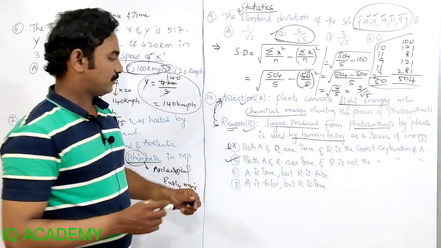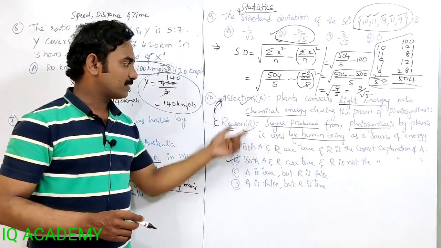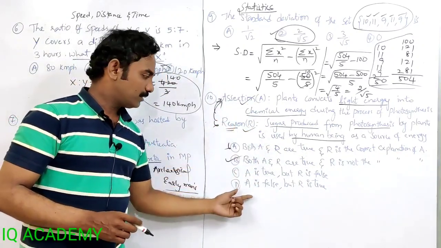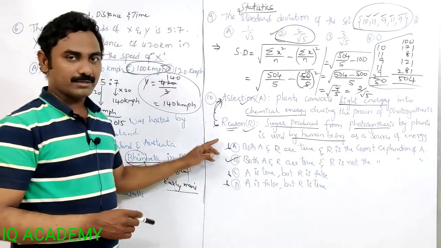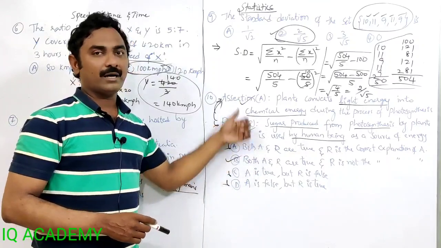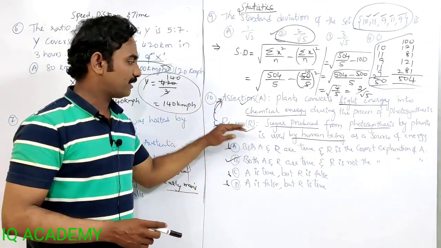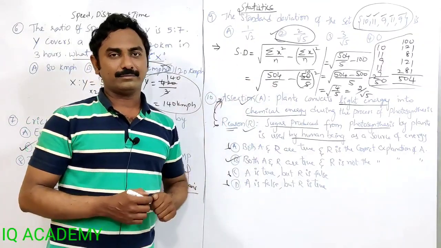So this is correct. A is true, R is false. A is true, R is also true. A is false, so this is also wrong. These two are wrong. And the first one is also wrong. The correct one is both A and R are correct. Both are separately correct, but R is not the reason for A.